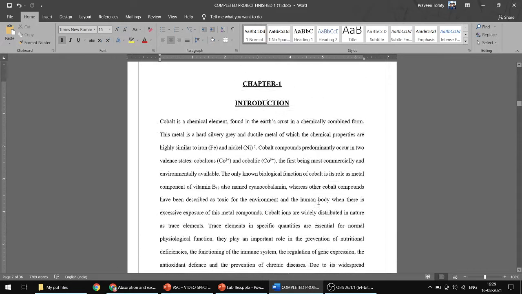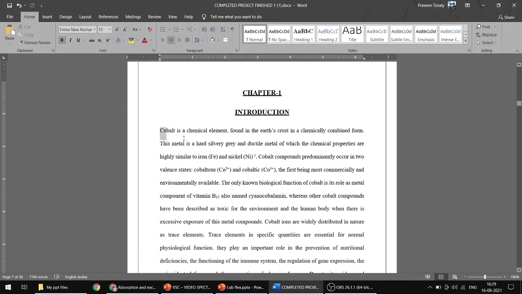What is citation? Citation means the content which you are mentioning here. For example, cobalt is a chemical element found in the earth crust in a chemically combined form. This metal is a hard, silvery gray and ductile metal of which the chemical properties are highly similar to iron and nickel.